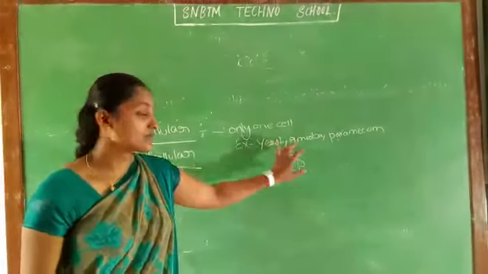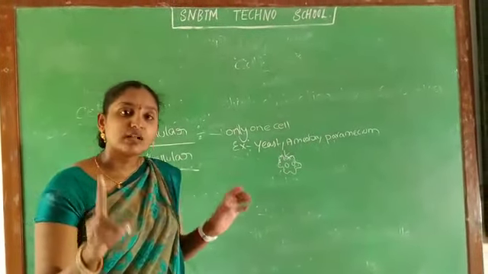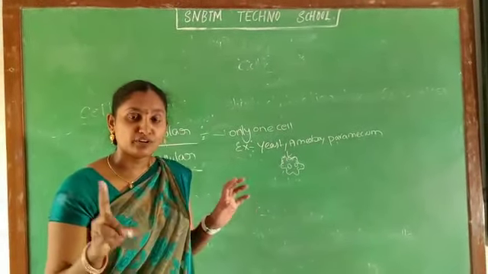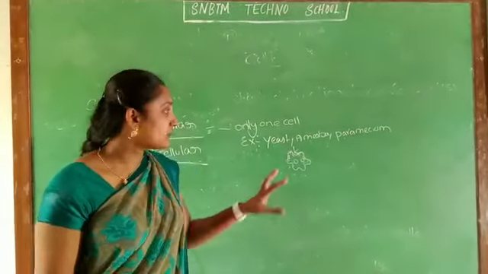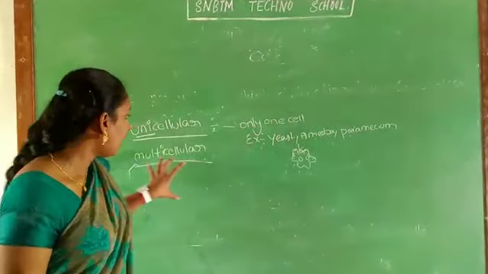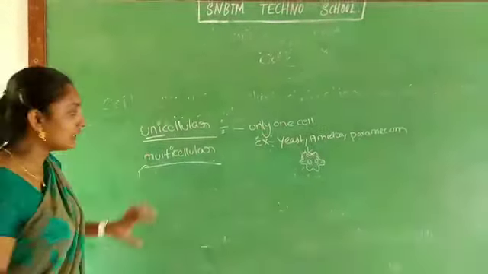In unicellular organisms, only one cell is present, and that one cell is responsible for performing all the functions like respiration, digestion, movement and reproduction. Everything is done by only one cell. Now coming to multicellular, what is meant by multicellular? Multi means many, more than one cell.